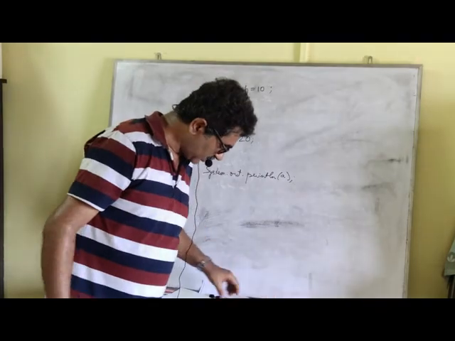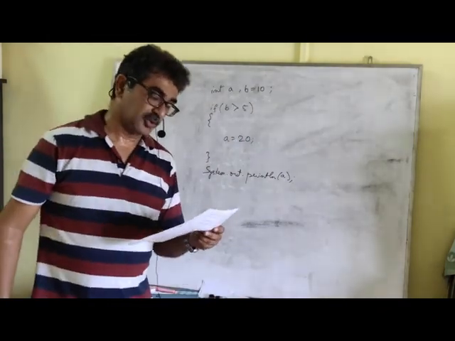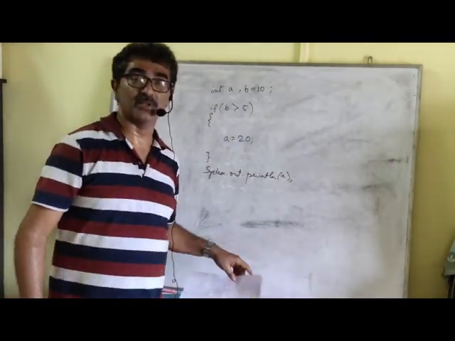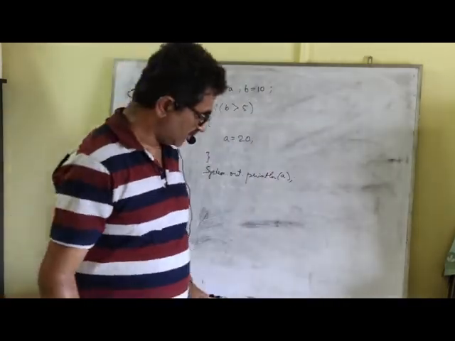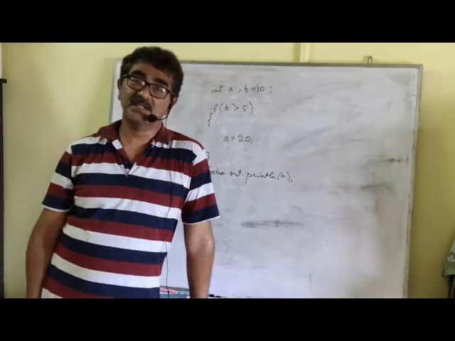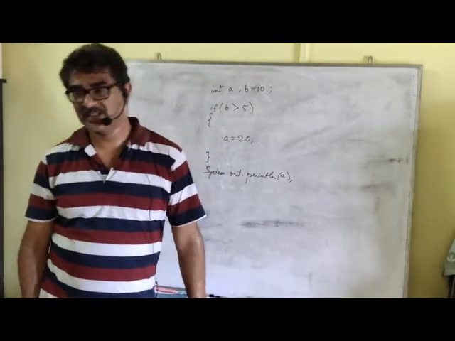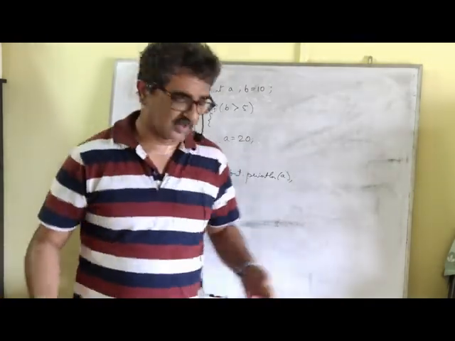Now we'll go for this particular question, that is, input 10 numbers and display the largest and smallest number. We'll begin with a simple thing. Some of you already know this, but some of you are doing it for the first time. So I'm going to discuss how to find the largest among a group of numbers.